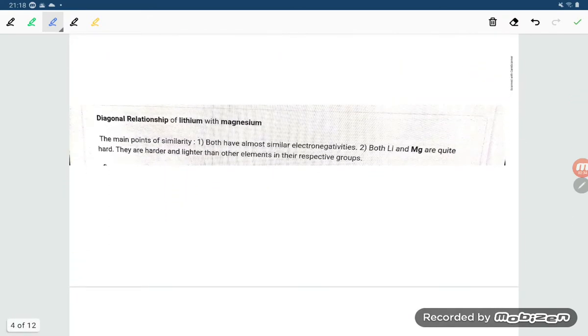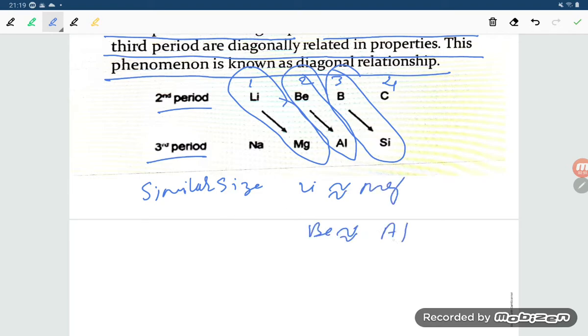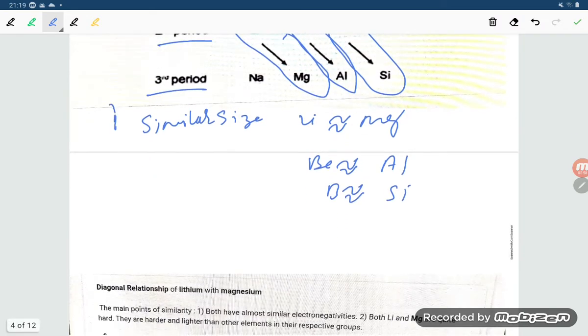The reason we will explain, students, is why they are diagonally related in properties. The first one is similar size. Lithium has almost similar size to magnesium, beryllium has similar size to aluminum, and boron has similar size to silicon. This is the first reason.